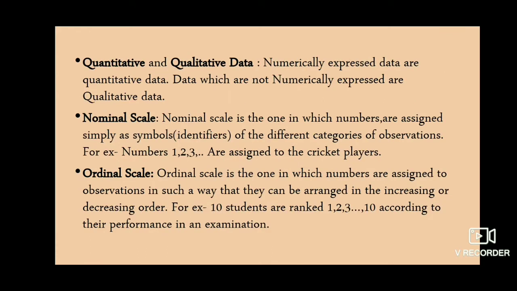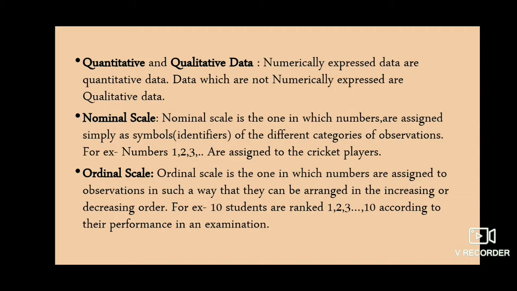So what are quantitative and qualitative data? Numerically expressed data are known as quantitative data. For example, age or monthly income, all this involves some numbers, so those are categorized as quantitative data, and the data which are not numerically expressed are qualitative data. For example, intelligence of a student or appearance of a person which is measured in beauty.